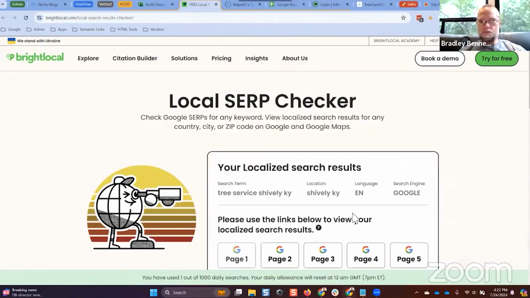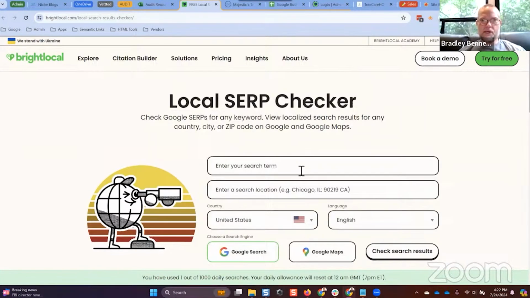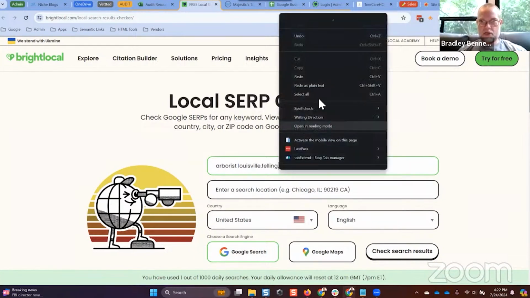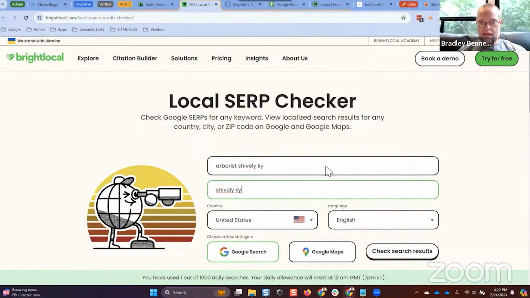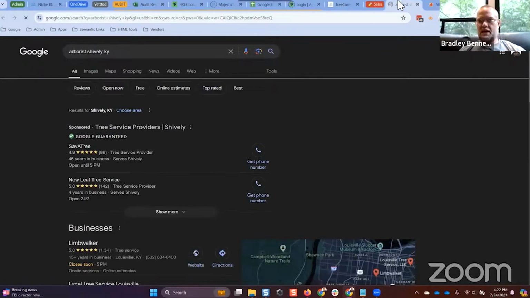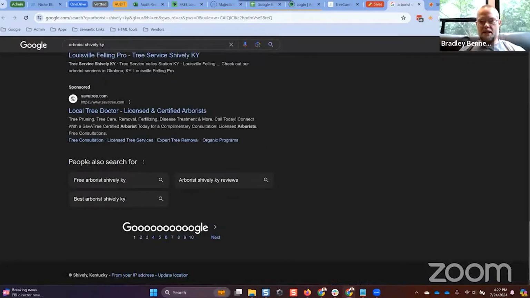We're going to use the Bright Local SERP checker so that we can geolocate the browser. So I'm going to click search again, and we're going to type in Arborist, Shively, KY, and then we're going to add that to geolocate the browser in Shively so that we're simulating a search. So I'm going to click check search results. Then I'm going to click on page 1. You can see that it's saying results for Shively. And if I scroll down at the bottom, it says Shively, Kentucky. So that's what the Bright Local local SERP checker does. It allows you to geolocate the browser so you could simulate a search from that area.